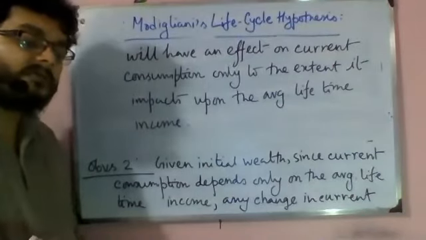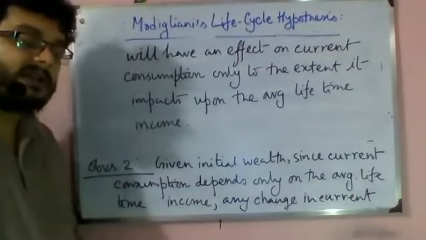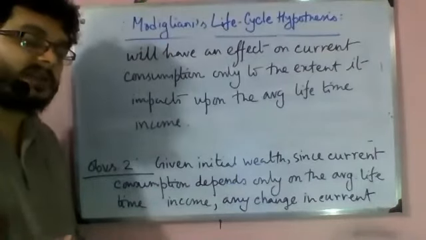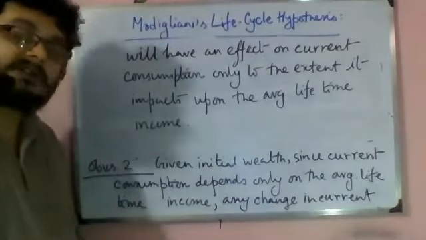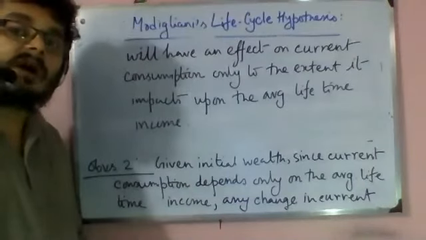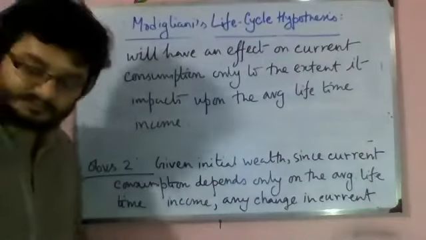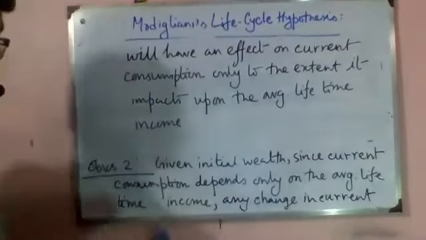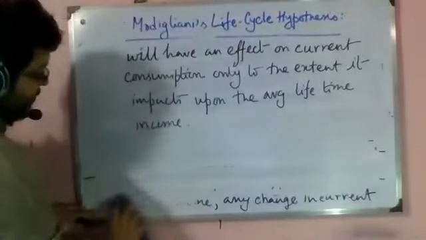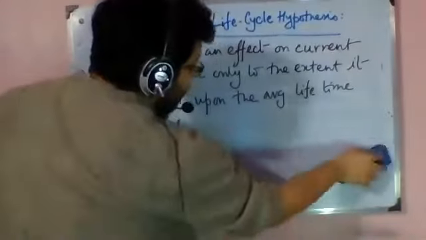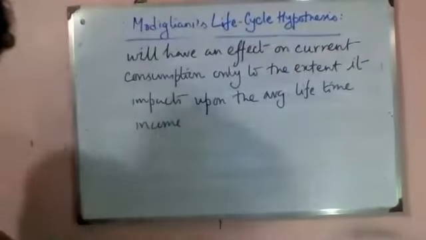Now the question naturally is, if the change in current income is not changing current consumption, where will it go? Obviously, it will go to the savings. As I said, each of these consumption theories is alternatively a theory of savings also.